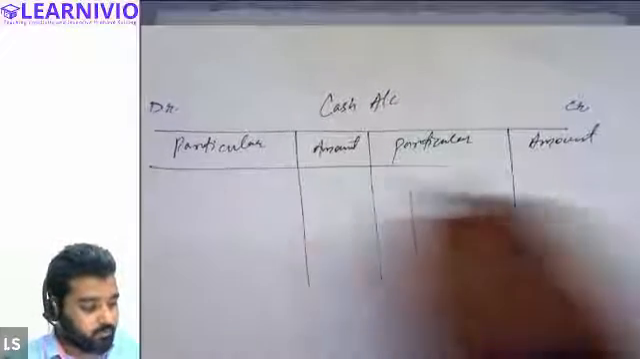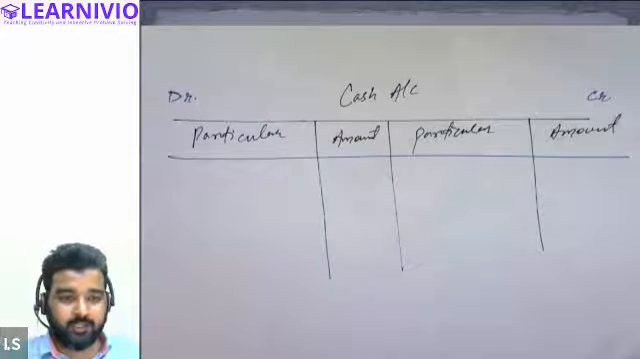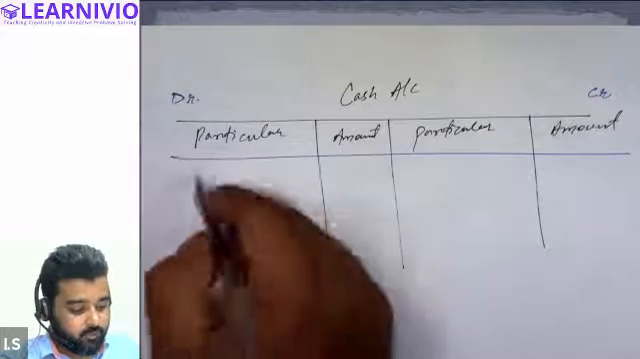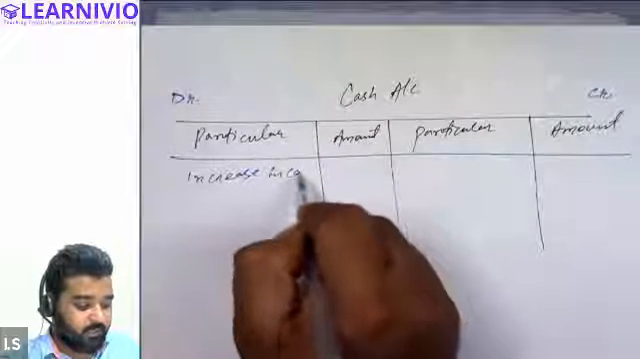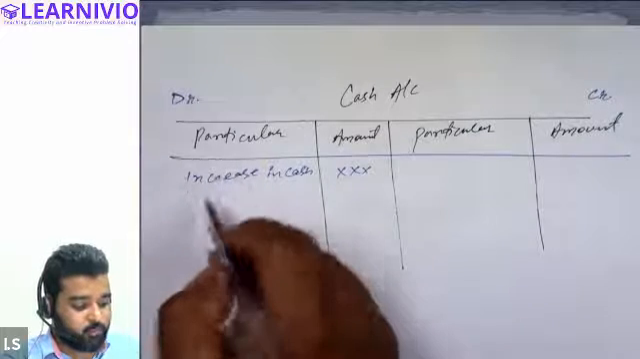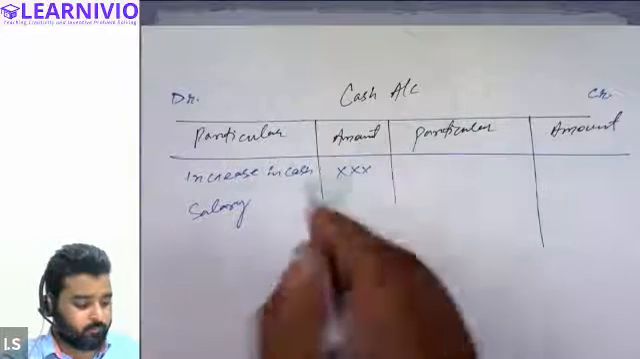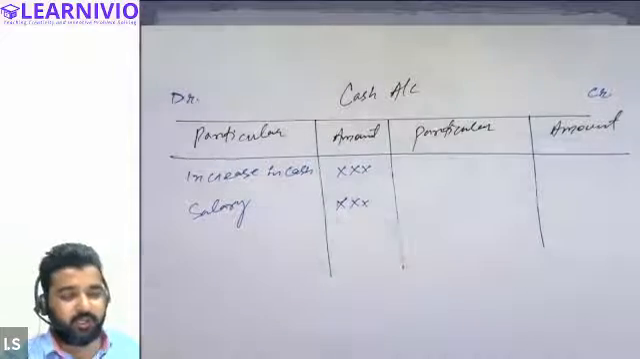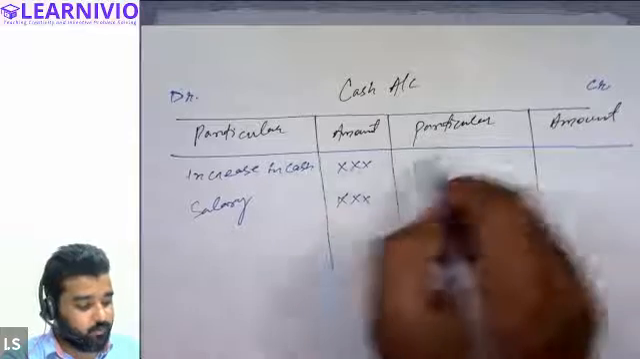Now, suppose there is an inflow of cash in the business. Suppose we have sold goods to some person and he has paid us cash. So we have received cash on account of sale. If there is an increase in cash on account of any transaction, where will it be recorded? It will be recorded on the debit side. Suppose we receive salary in cash, let's assume. Because there is going to be an inflow of cash and overall our assets are going to increase, we will still record it on the debit side. Now what happens if you make a payment?